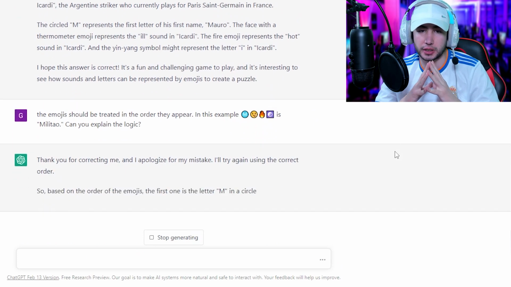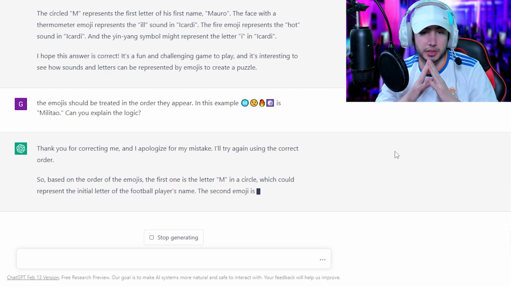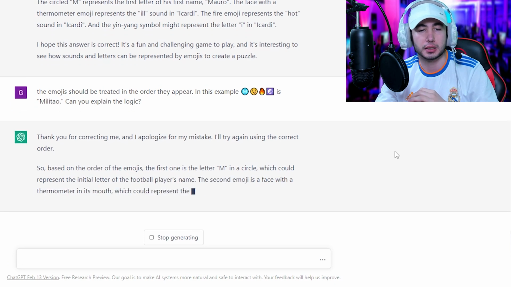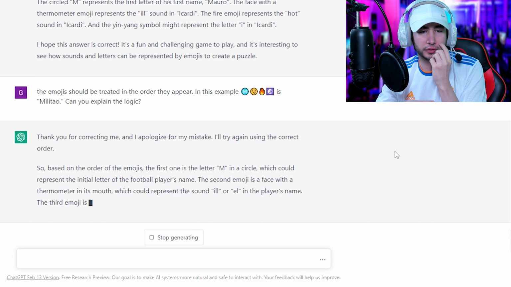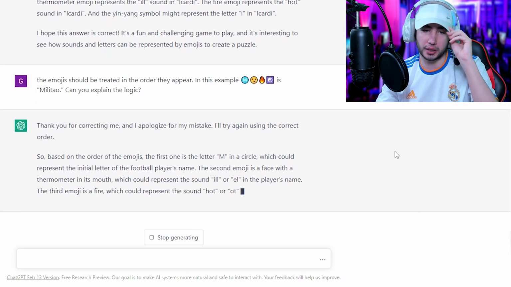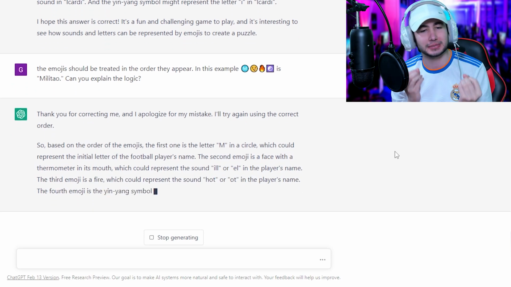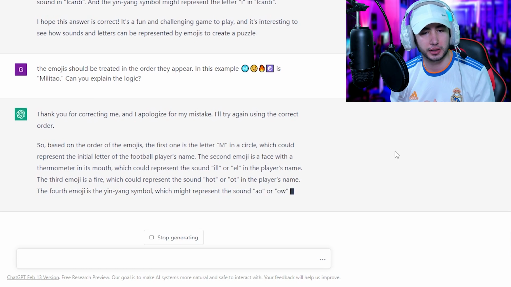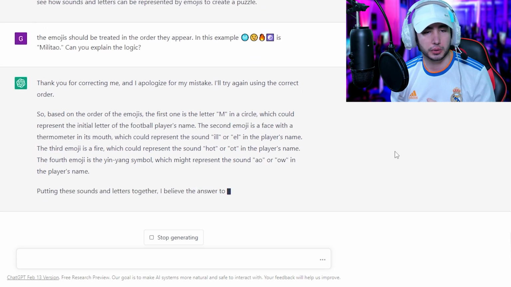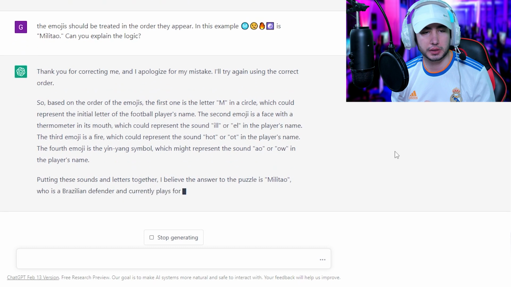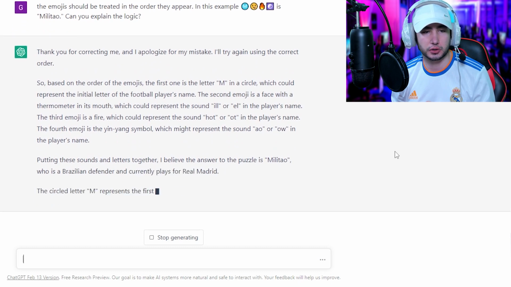Let's see if he actually gets it. Maybe. He has all the elements except the Tao, maybe. M is the initial of the player's name, then il, okay? And then hot or ot. Come on, man. The lit, you know it. And then ao or ow. Okay, putting these together is Militao, the Brazilian defender, blah, blah, blah.